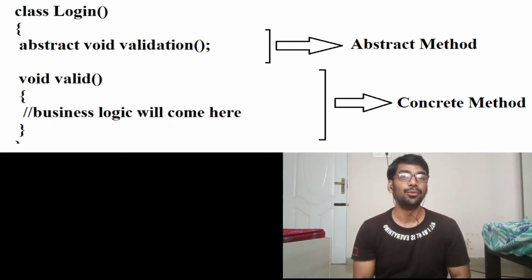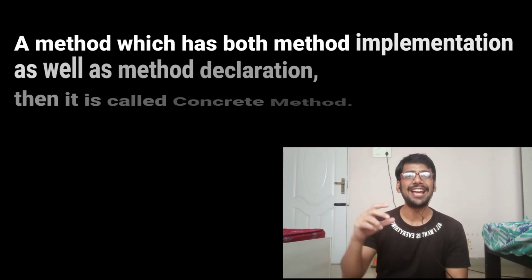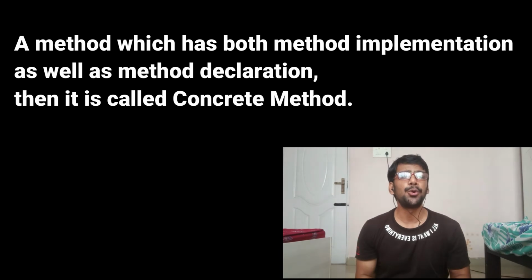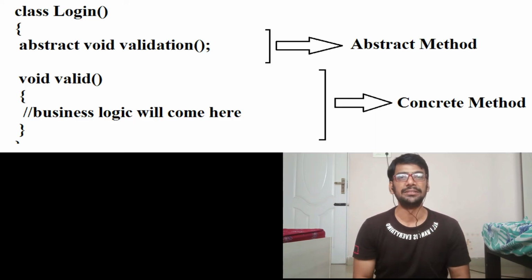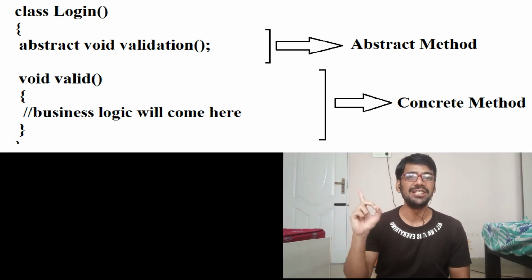What is a concrete method? The method which contains both things, method declaration as well as method implementation, is called a concrete method. Generally, we regularly use concrete methods in most cases. If it has both declaration as well as method definition, you can see here, this is a concrete method. The regular methods we generally use most of the time while coding are concrete methods.